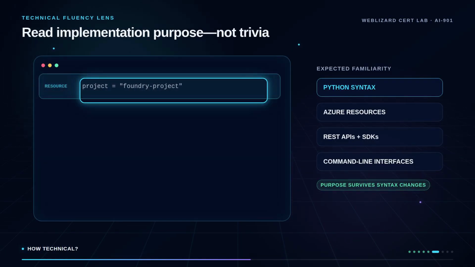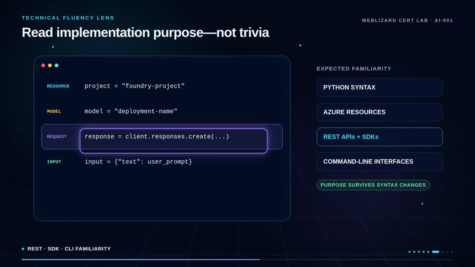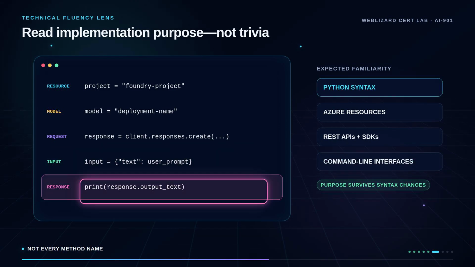How technical is AI-901? Microsoft expects knowledge of Python syntax and programming techniques, familiarity with Azure resources, and familiarity with REST APIs, SDKs, and command line interfaces. That does not mean you should memorize every method name, and it does not guarantee a live coding task.